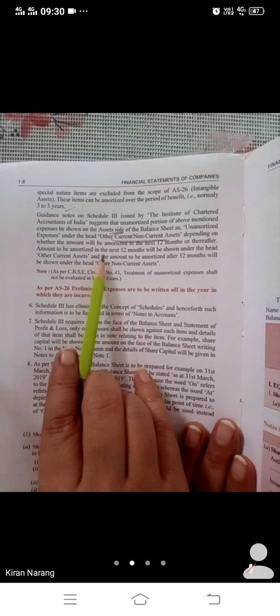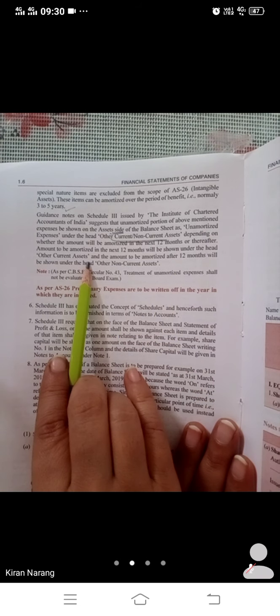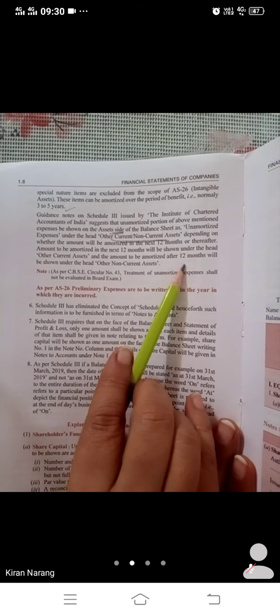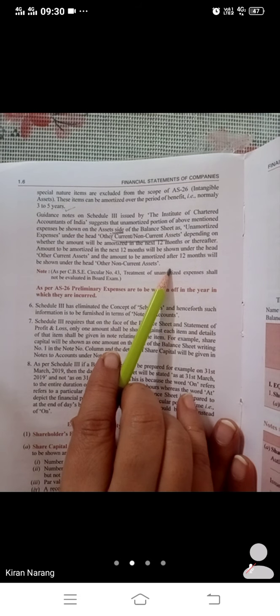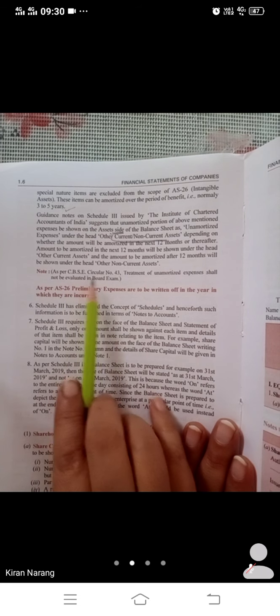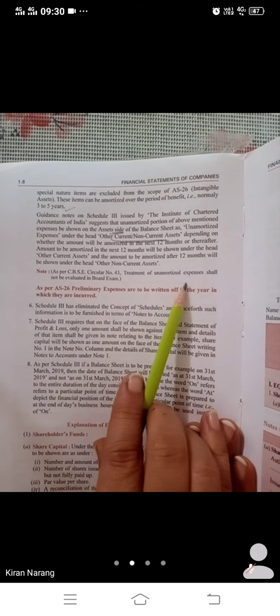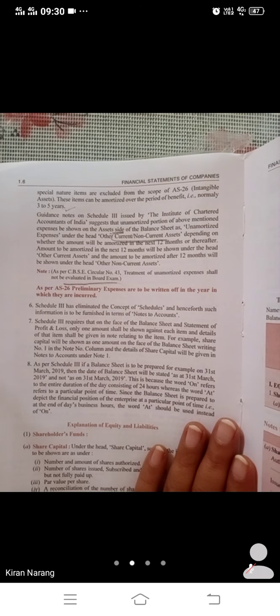Amount to be amortized in the next 12 months will be shown under other current assets, and amount to be amortized after 12 months under other non-current assets. Note: as per CBSE guidelines, treatment of unamortized expenses shall not be evaluated in board exams. So this is also excluded from the syllabus.